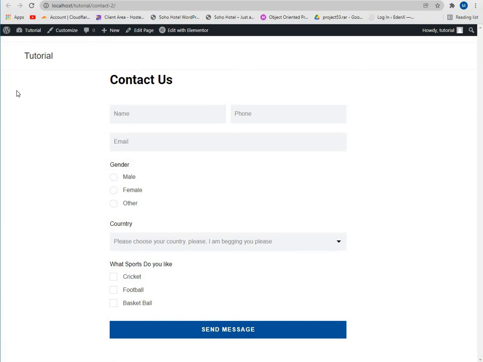Hey guys, welcome. So today we're gonna create a contact form using Happyforms plugin. You can see here it is a very good plugin and you can create a pretty good contact form with it. You can have radio buttons and also drop downs and multiple select. So let's create it.